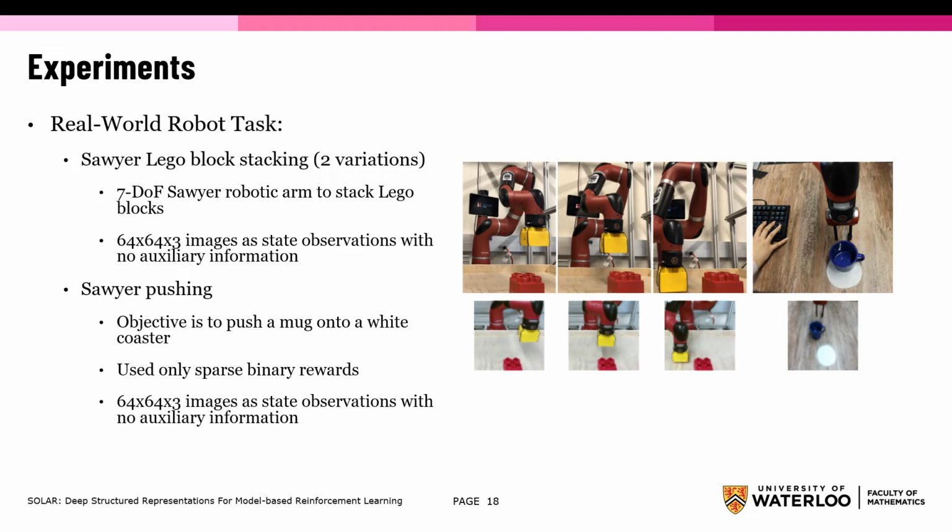Another task they deemed Sawyer pushing. The objective is the Sawyer robot has to push a mug along a table and get the mug on top of a white coaster. This uses only sparse binary rewards, and in this case they used human feedback. And again, it only uses 64 by 64 by 3 images as state observation.